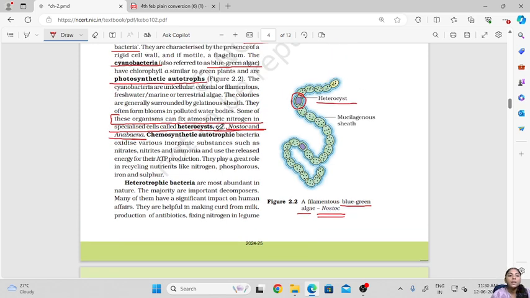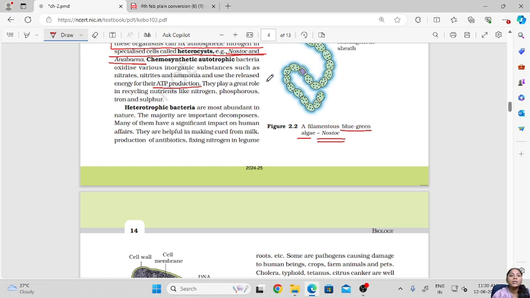Now there are some eubacteria which are chemosynthetic, which are the bacteria that can oxidize various inorganic substances such as nitrates, nitrites and ammonia and use the released energy for their ATP production. Okay, so these can synthesize the chemicals or the nutrients that are found in the soil, and that can be the source of their food. So these chemosynthetic autotrophic eubacteria play a great role in recycling the nutrients like nitrogen, phosphorus, iron and sulfur.